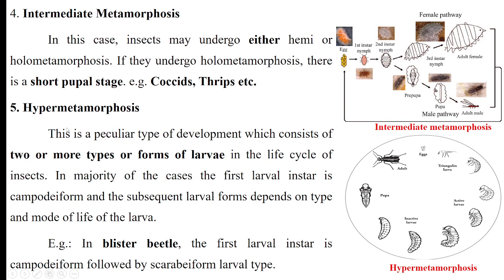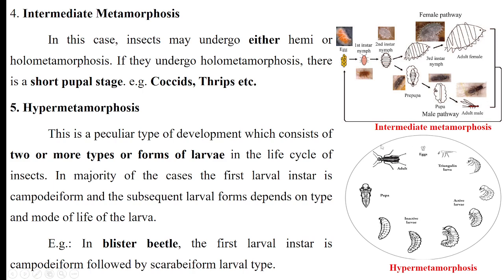Then coming to the fifth type of metamorphosis, that is hypermetamorphosis. Hypermetamorphosis is holometamorphosis only, but here the forms of larvae are more. Because of the different larval forms, this type of metamorphosis is called hypermetamorphosis.